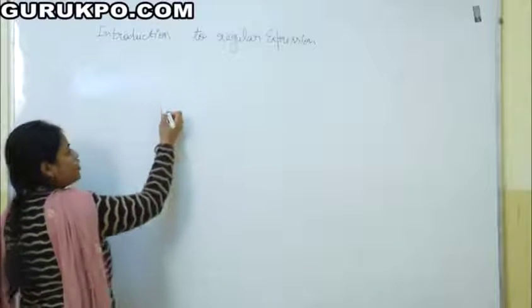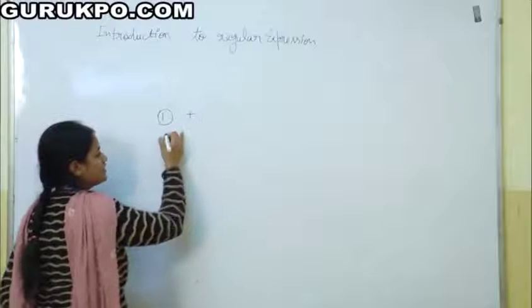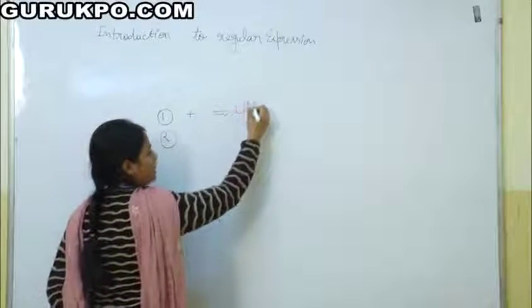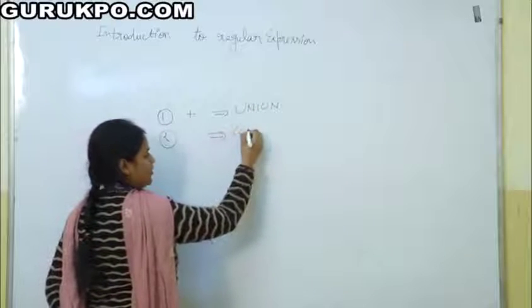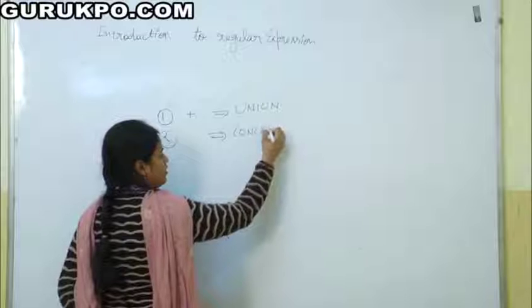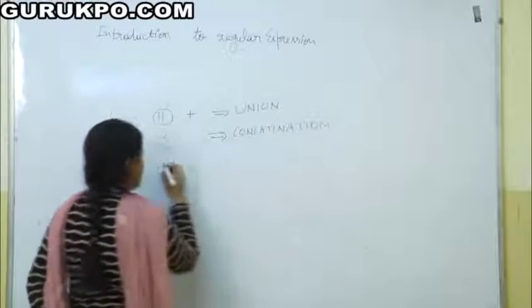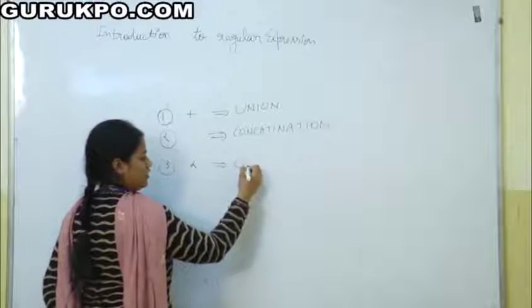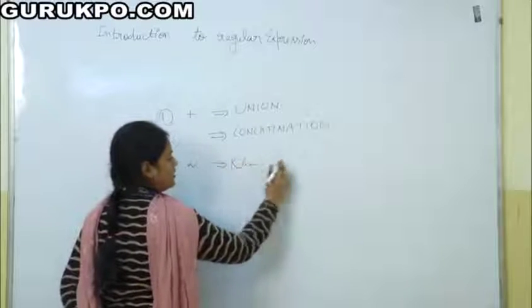Some operations which we apply on regular expressions are plus, dot, and star. Plus stands for union, dot means concatenation, and the third is Kleene closure.